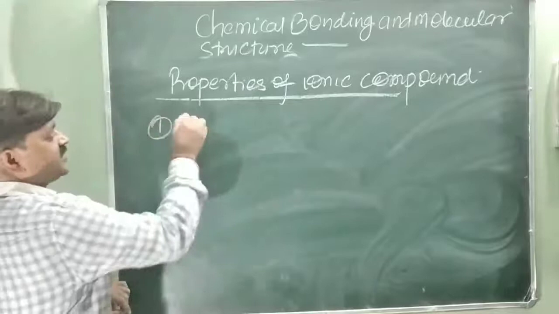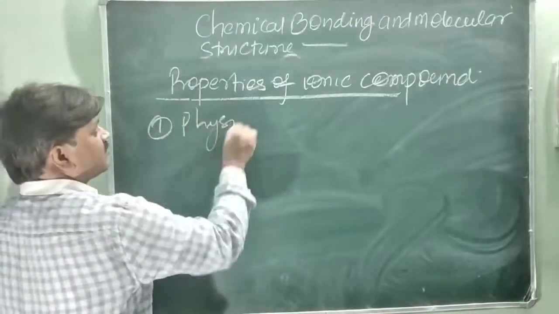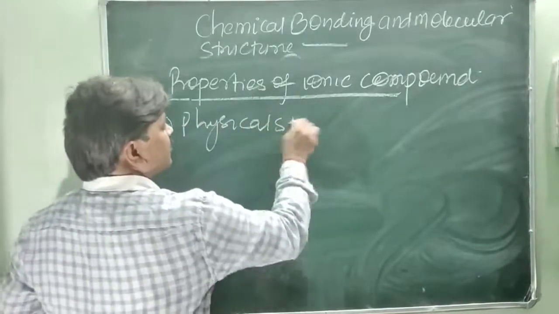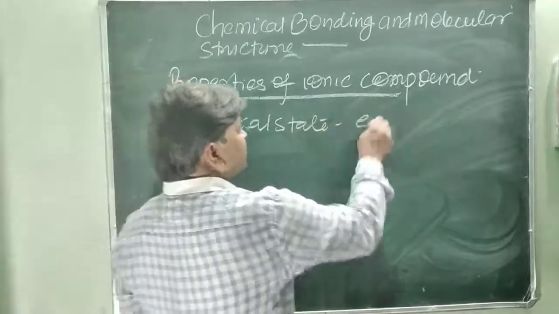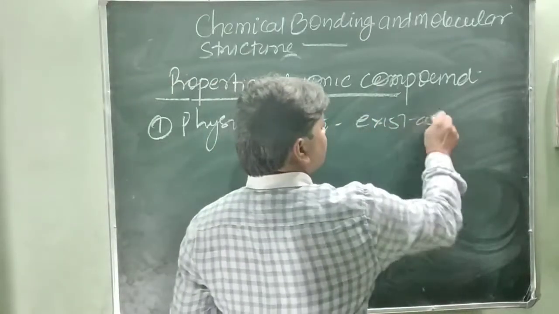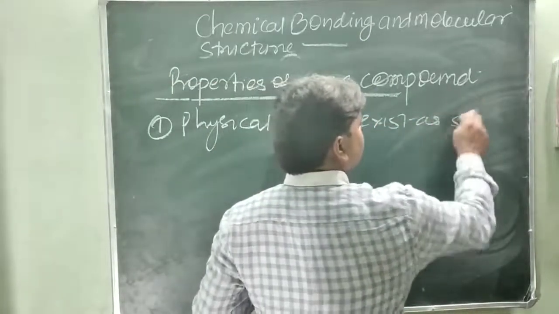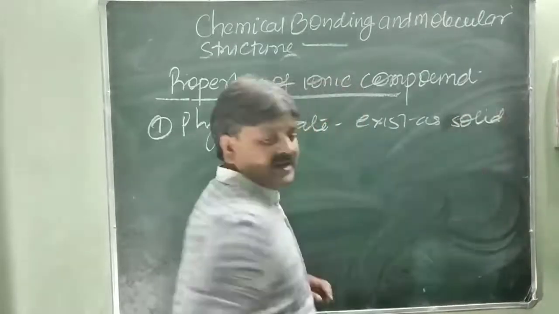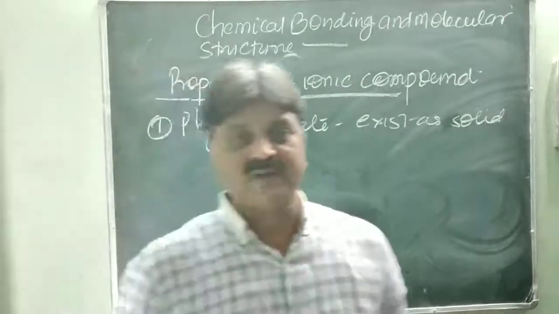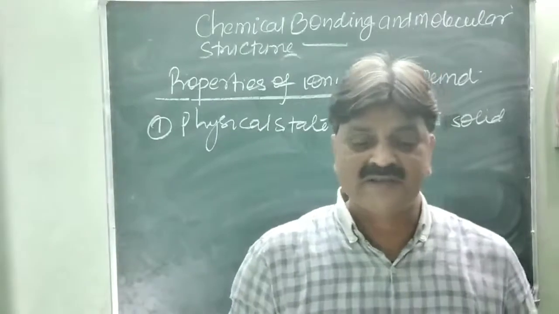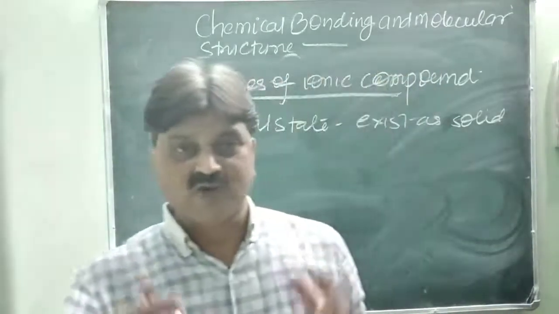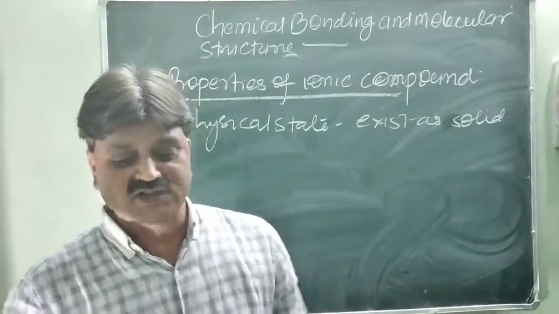First, physical state. It exists as a solid. When cation and anion combine together to form the lattice, the ionic compound exists in the solid state. Is it clear?